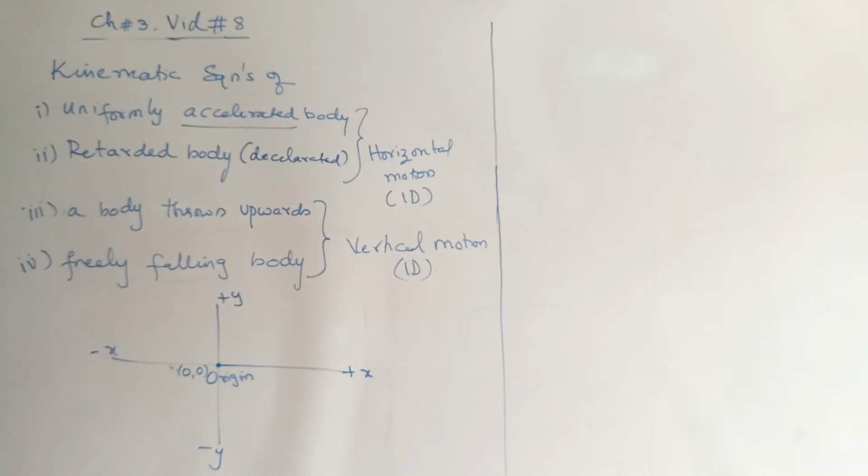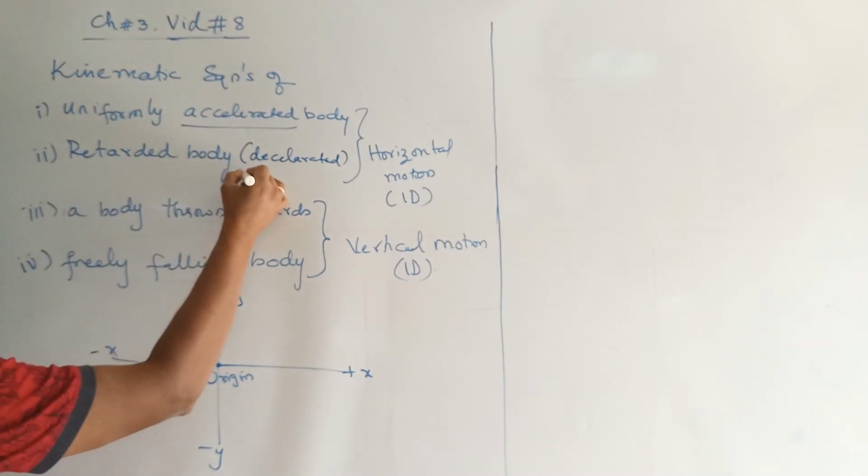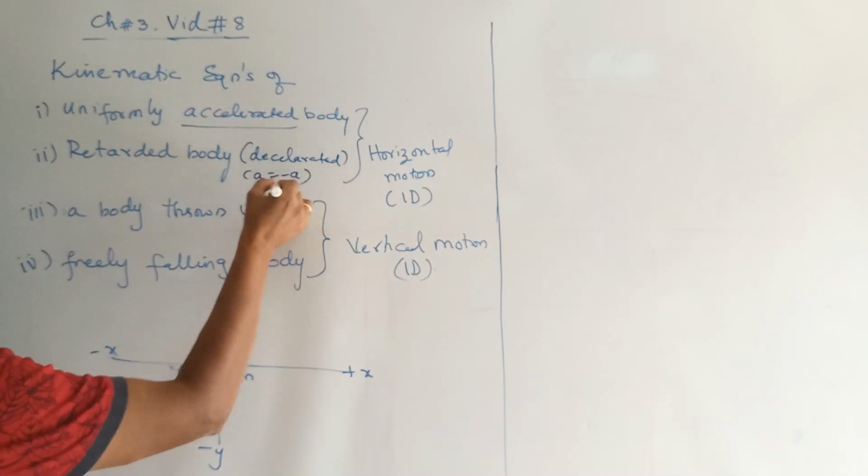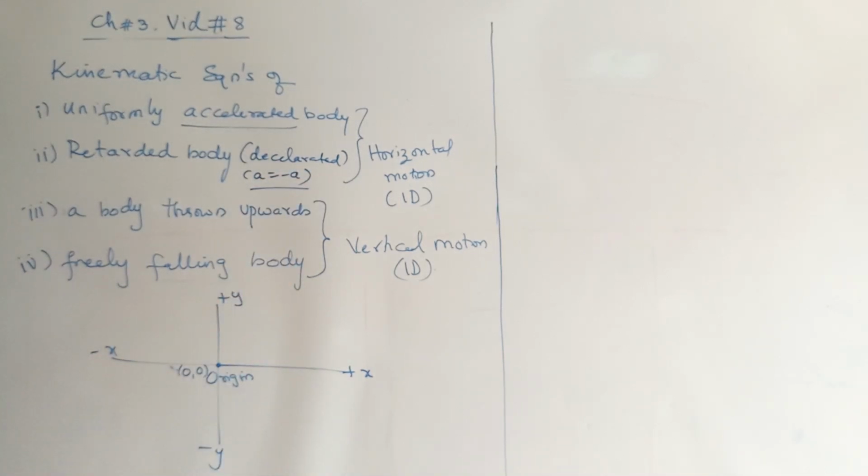All the equations are similar; only the signs and symbols change. A decelerated body will have negative acceleration, so there is a replacement of terms. Earlier it was acceleration a, and now it is written as minus a, because a decelerated body has negative acceleration: final velocity is less, initial velocity is more, and less minus more gives negative acceleration.